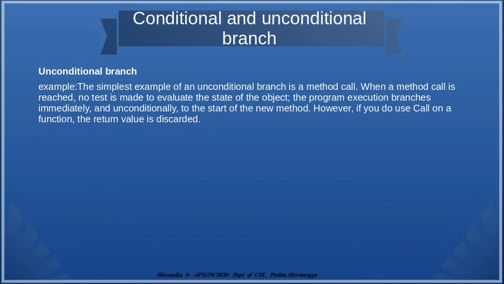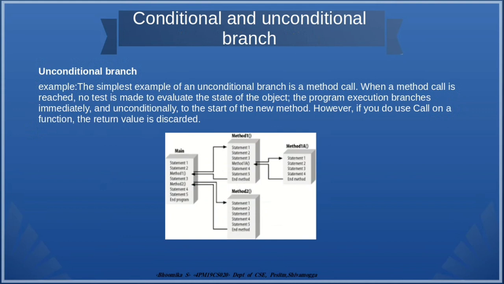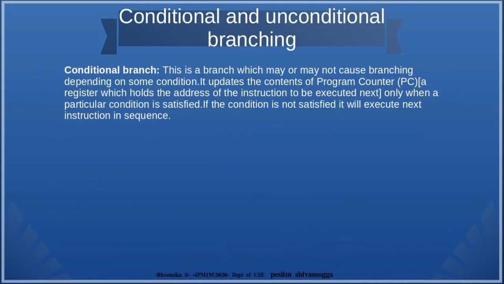As you can see in the picture, when the method 1 function call is encountered, the program execution branches unconditionally to the called function without any evaluation of the state of the object. And similarly, in the function method 1, there is a call for the function method 1a. This will execute unconditionally. What is conditional branching?